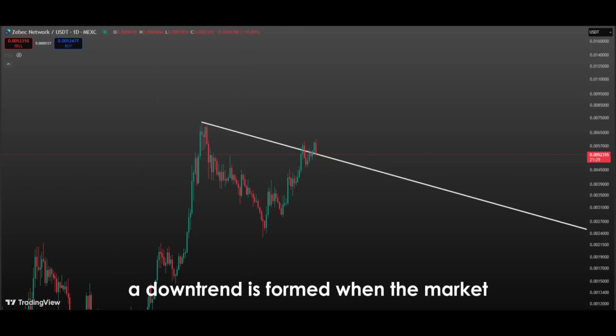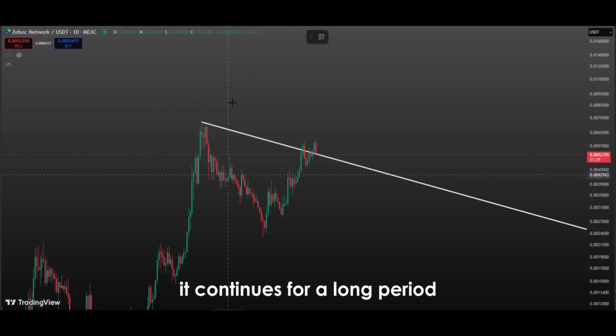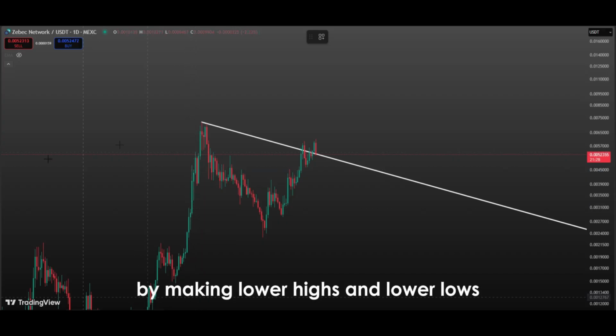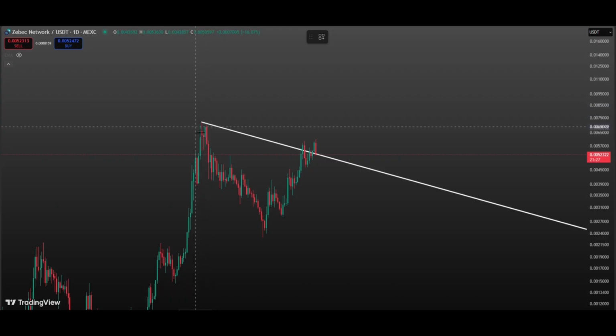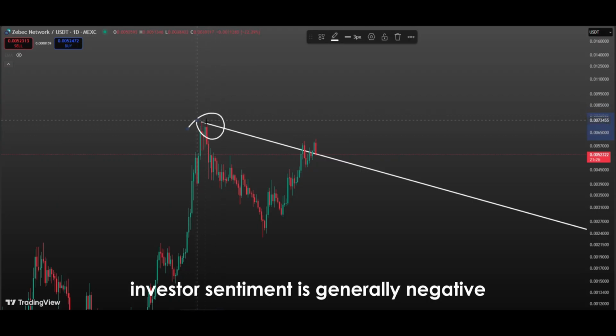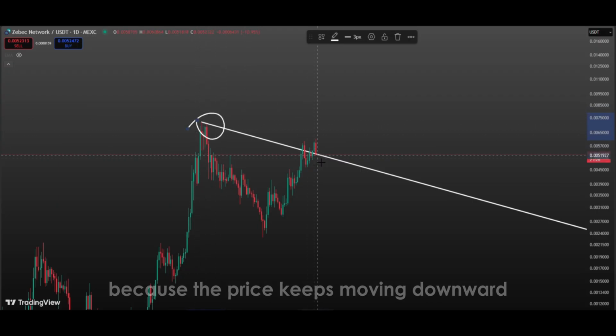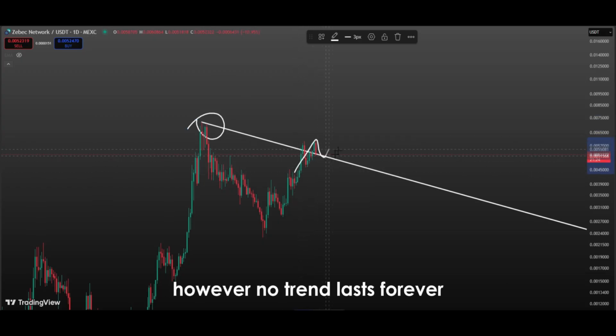A downtrend is formed when the market continues for a long period by making lower highs and lower lows, with sellers dominating the price action. During this process, investor sentiment is generally negative because the price keeps moving downward. However, no trend lasts forever.